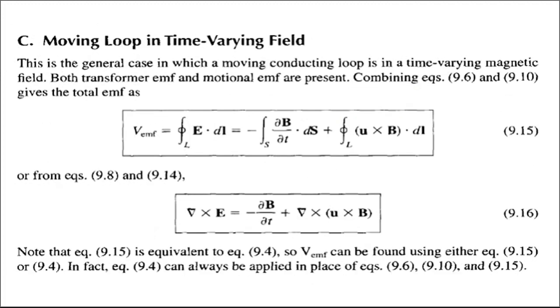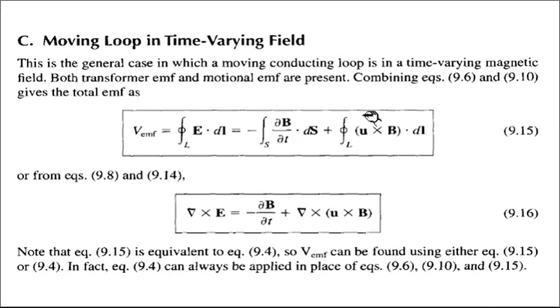Then coming to the moving loop in the time varying field, so the loop is also moving and B bar is also varying with respect to time. It is just the summation of case 1 and case 2. Remember, this is just the summation of case 1 and case 2, where VMF is given by minus ∂B bar by ∂t dot dS bar over the surface, plus the closed line integral of V bar cross B bar dot dL bar.